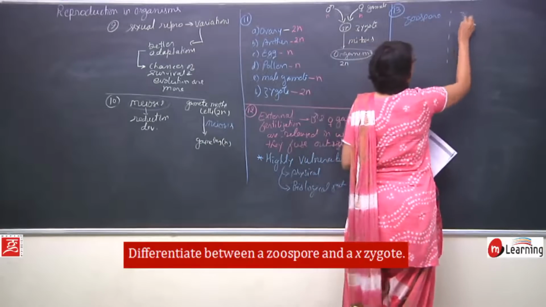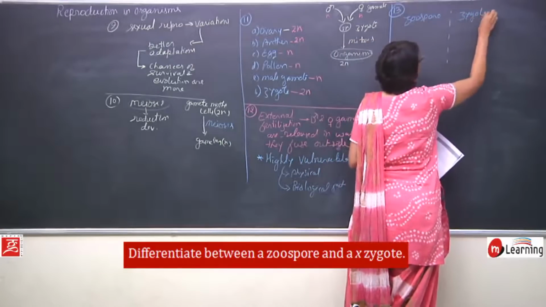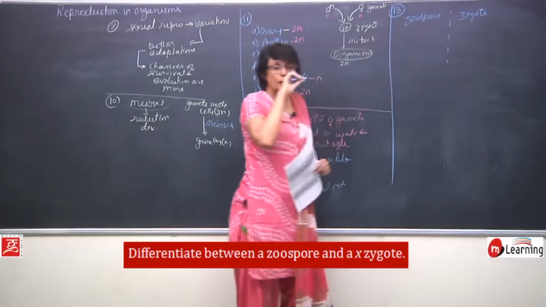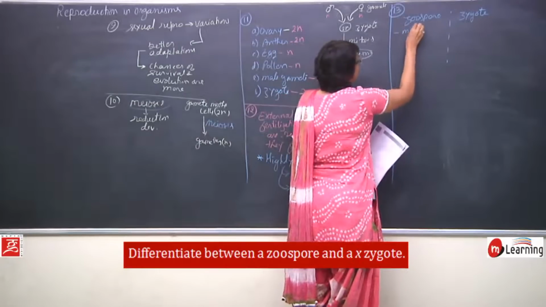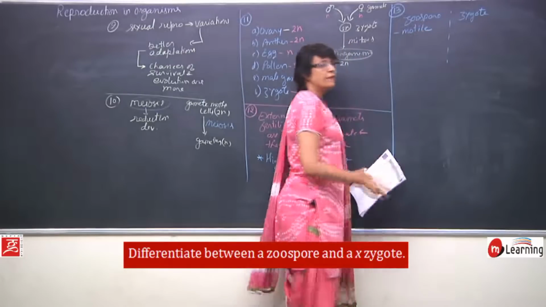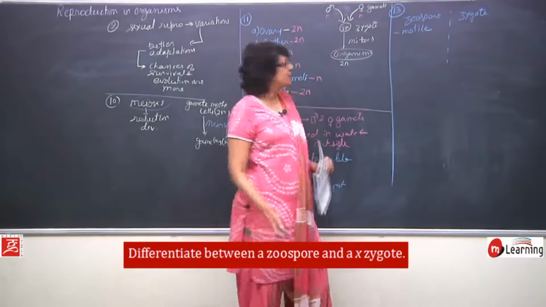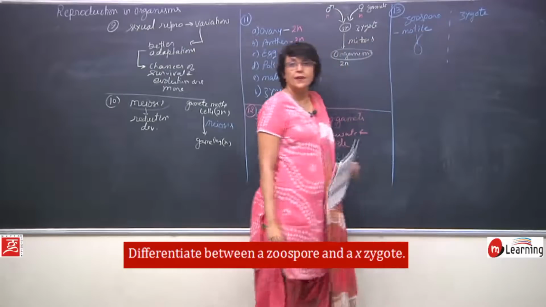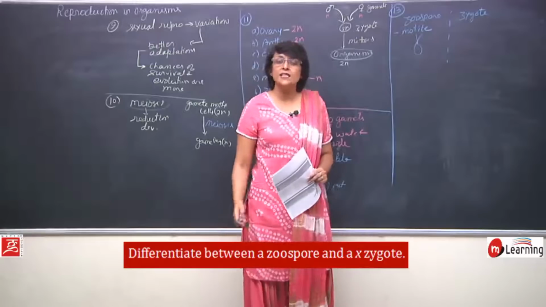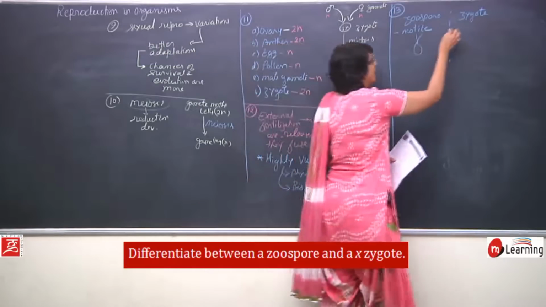Zoospore and zygote. Zoospores are formed as a motile structure. They are motile. That means they move. Normally they have flagella. Like one simple zoospore could be like this. So, it has flagella, and with the flagella it moves from one place.